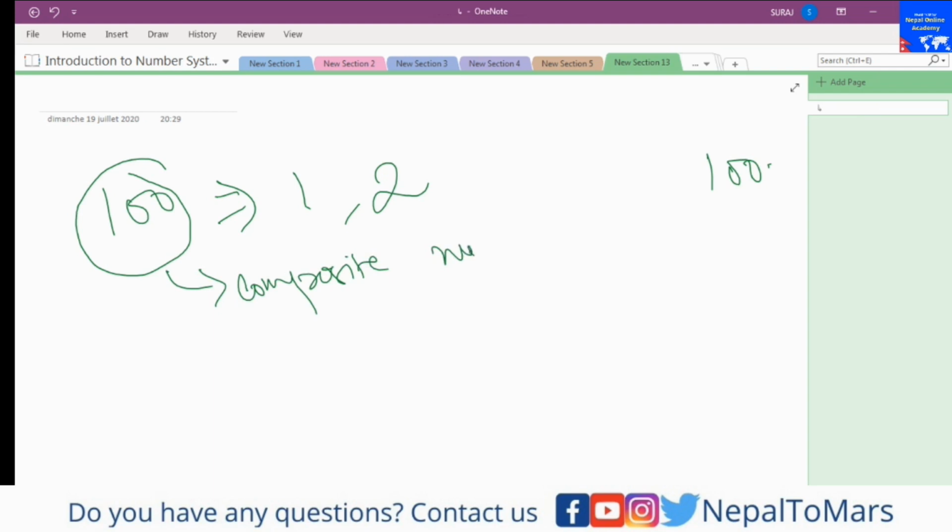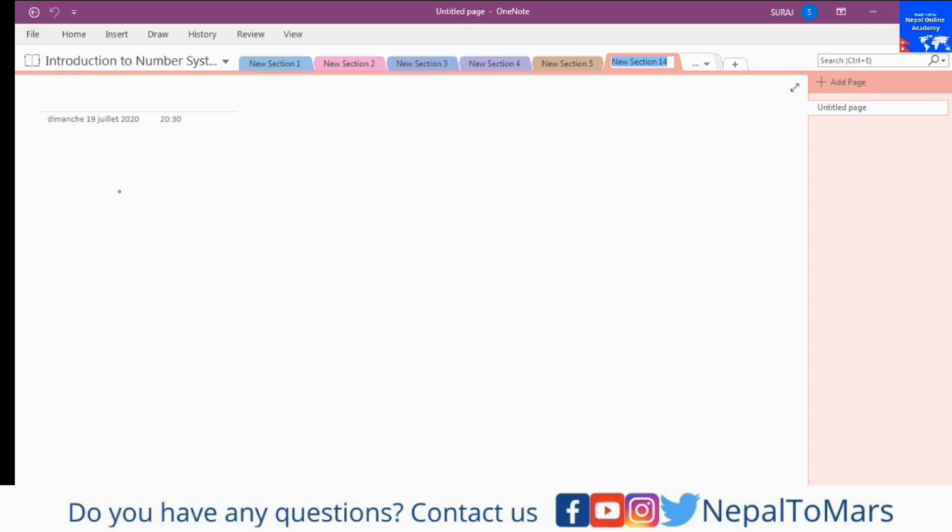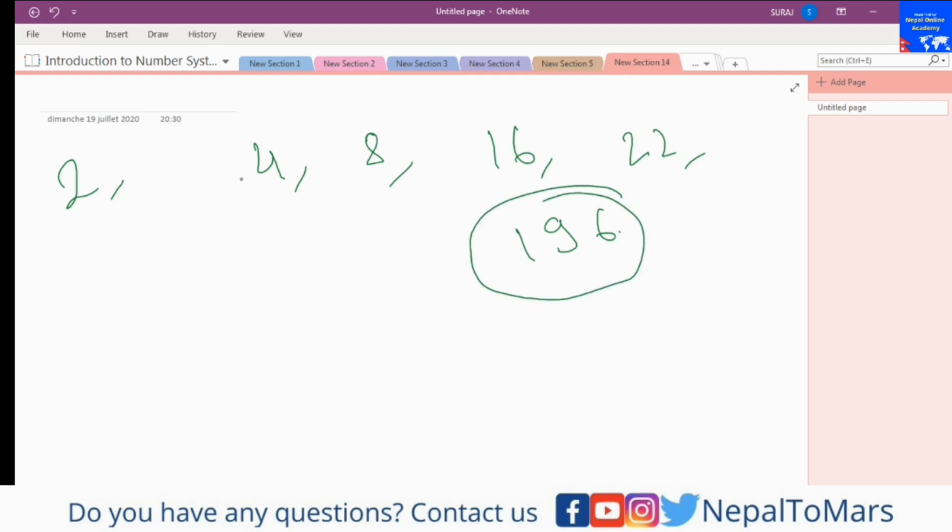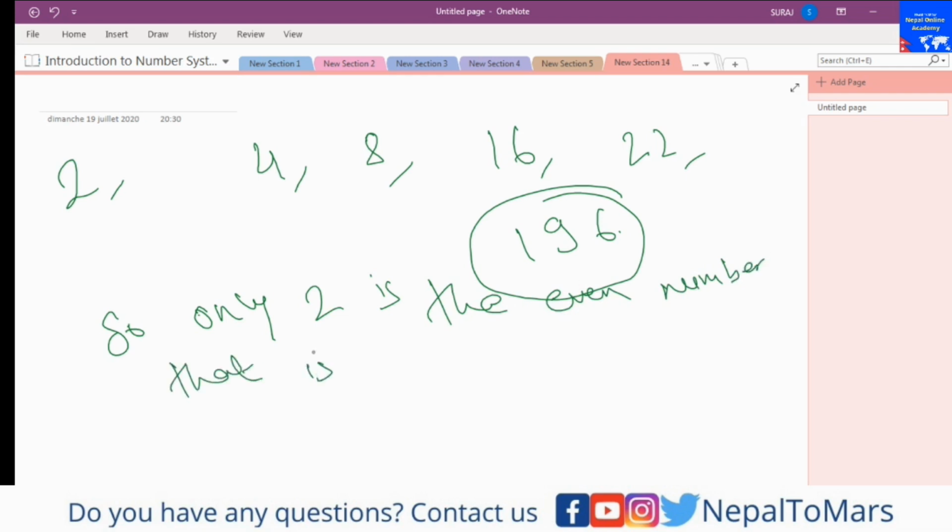So let me tell you a trick. As I taught you just recently about even numbers, apart from 2, any even number, 4, 8, or maybe 16, or 22, or maybe 196, these are all divisible by 2, right? So only 2 is the even number that is a prime number.